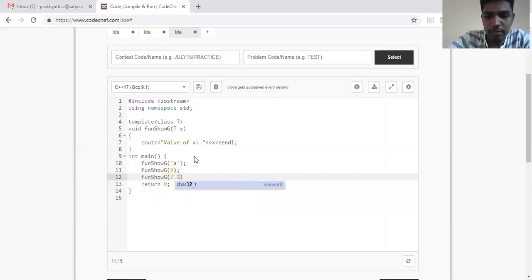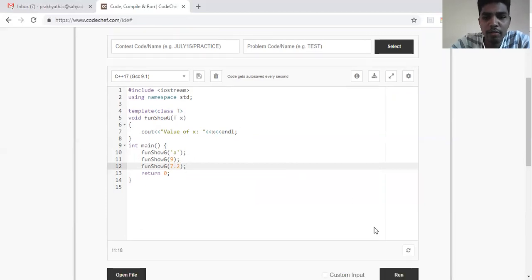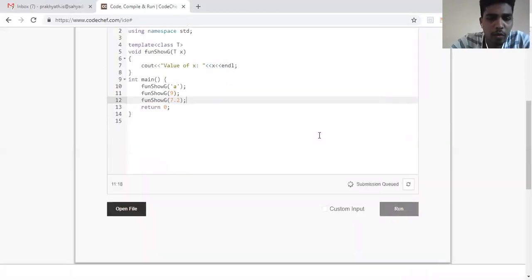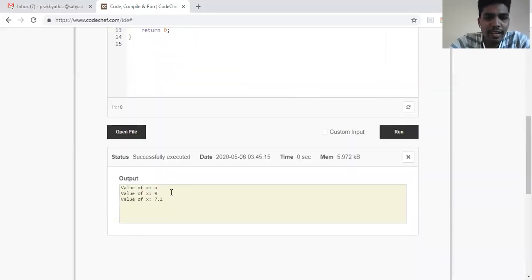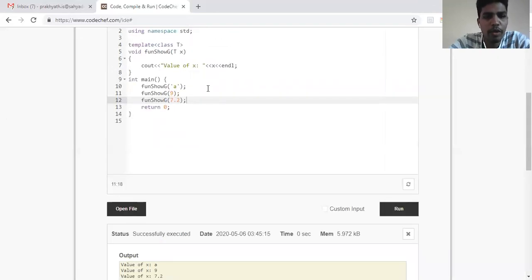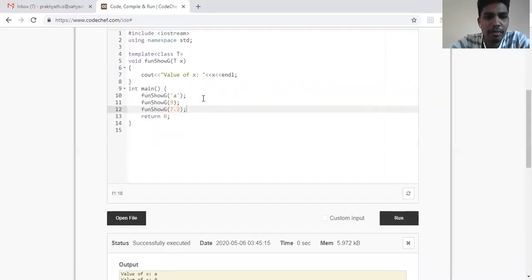I'll run 7.2. So if you see here, there is a generic function whose job is to just print the parameter which is being passed. Once I'm calling it with a character, once with an integer, and another time with a floating point number. If I run this particular code, it tells value of X is A, value of X is 9, value of X is 7.2, based on the parameters which have been passed.